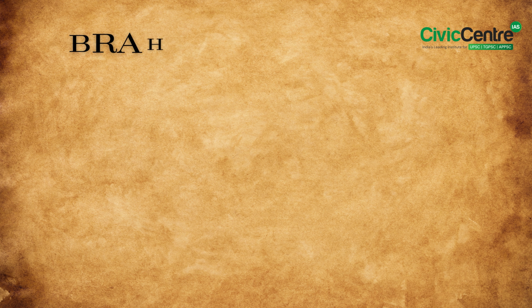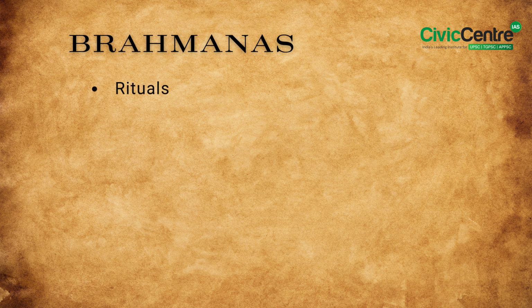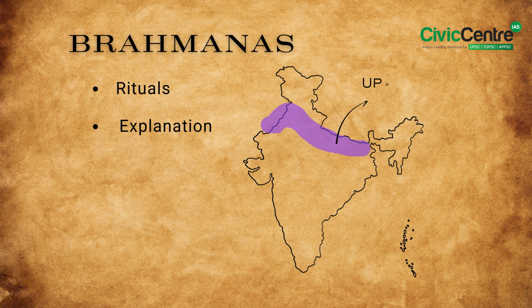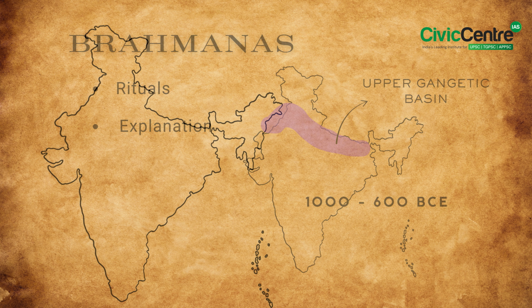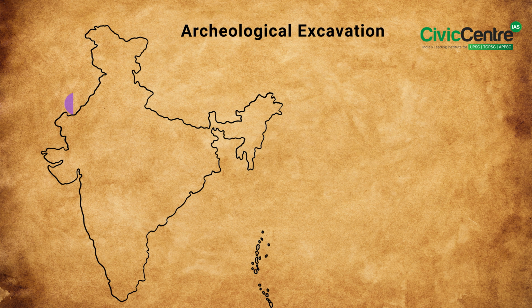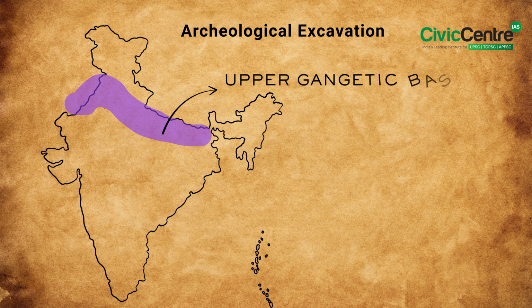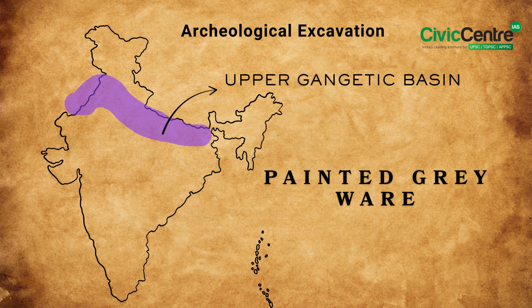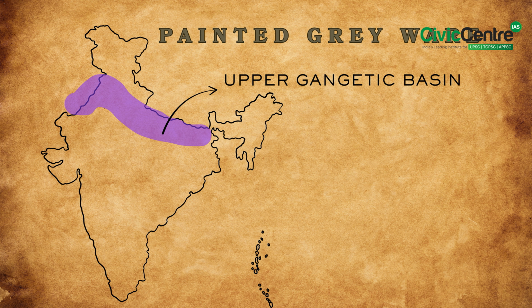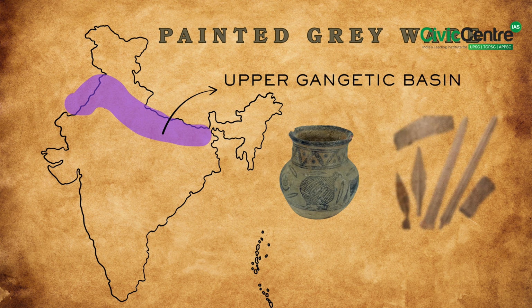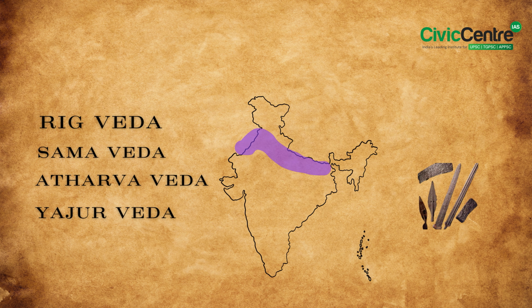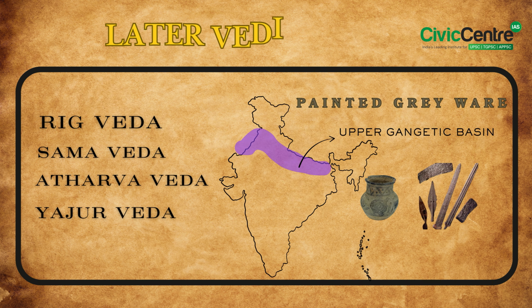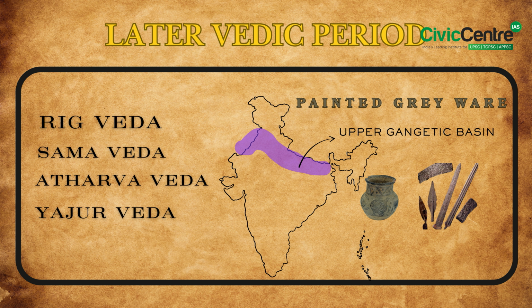Along with this, the Brahmanas, a text full of rituals and explanations, were compiled in the Upper Gangetic Basin between 1000 to 600 BC. And interestingly, archaeological excavations from the same region reveal about 500 new settlements known as the painted greyware culture, where people used grey pottery and iron tools. This combined evidence of text and archaeology gave us a fuller picture of the Later Vedic period.